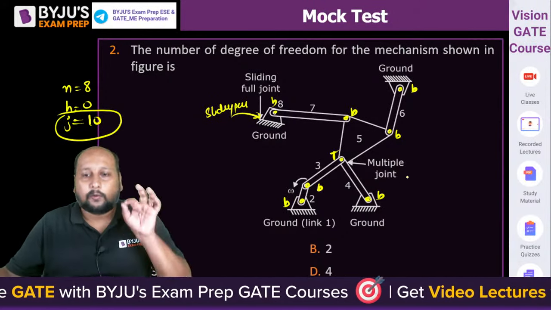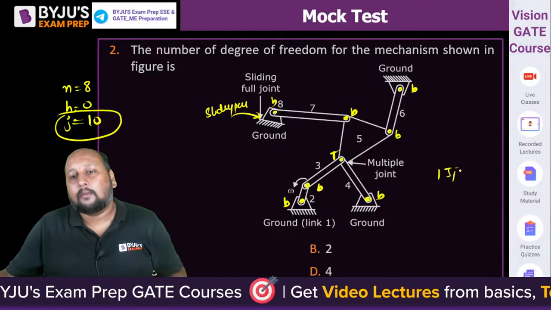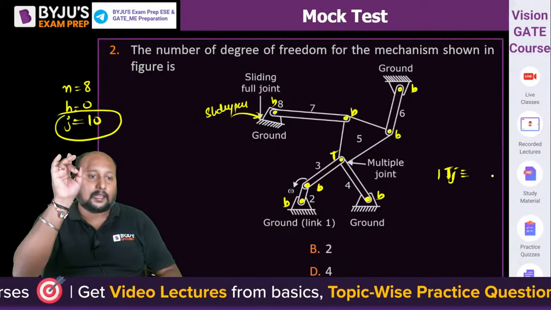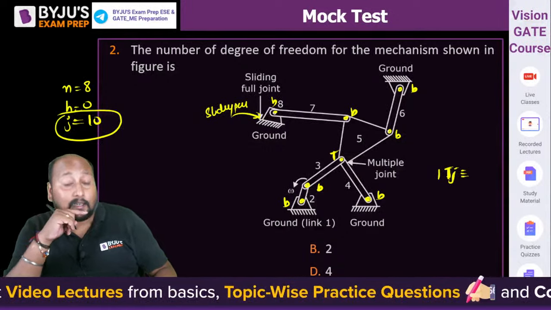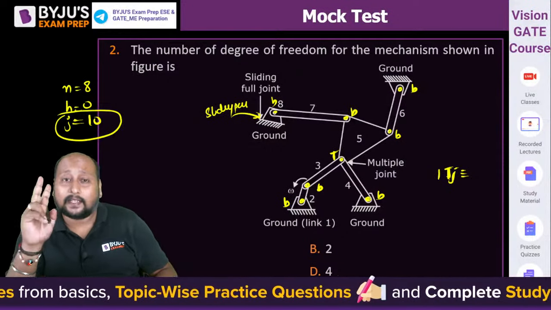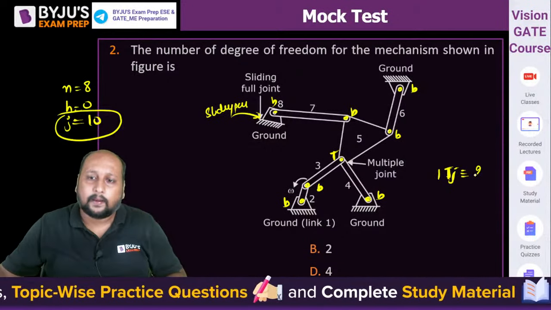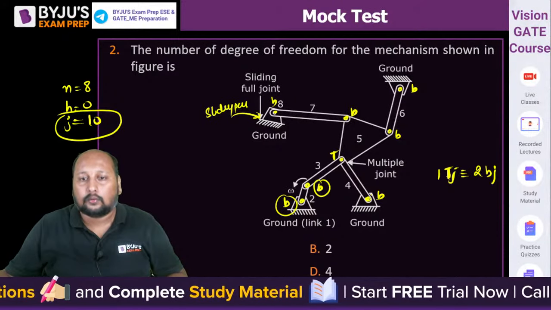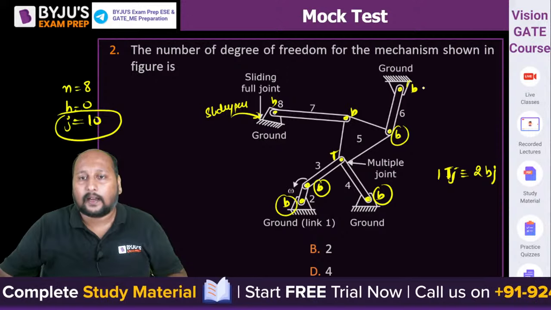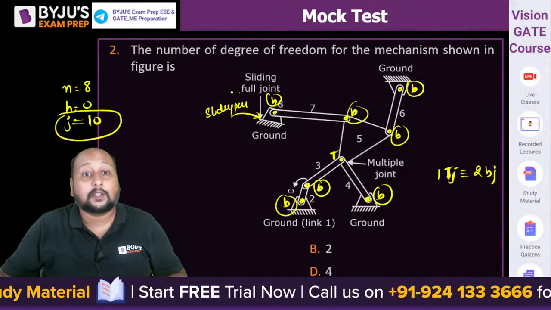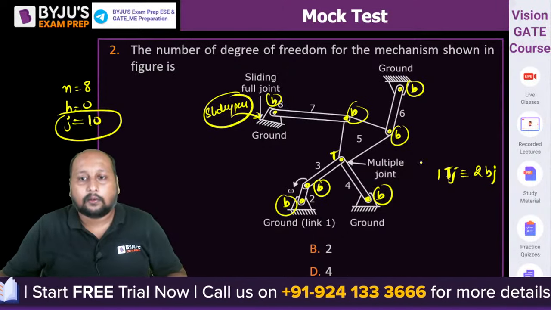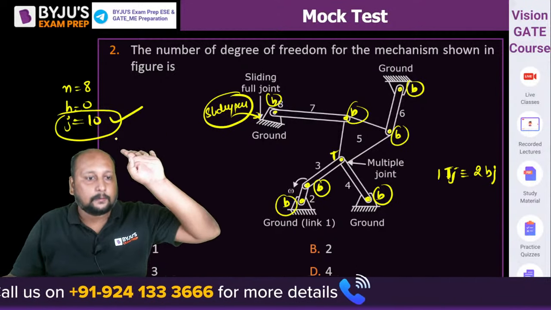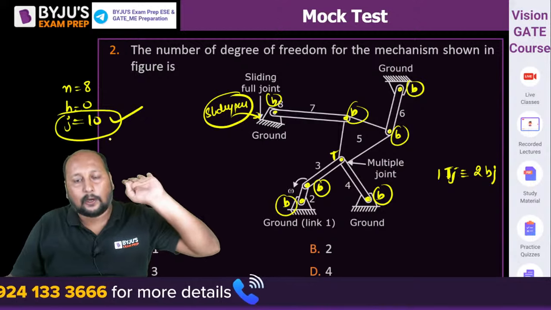And we know that one ternary joint is equivalent to how many binary joints? Tell me in the comment section. One ternary joint is equivalent to how many binary? It is equivalent to two binary joints. So what is the total number of binary joints? 1, 2, 3, 4, 5, 6, 7. This is also binary. 8 and 2. So we are having J is equal to 10. Got it? J equal to 10. Very good.